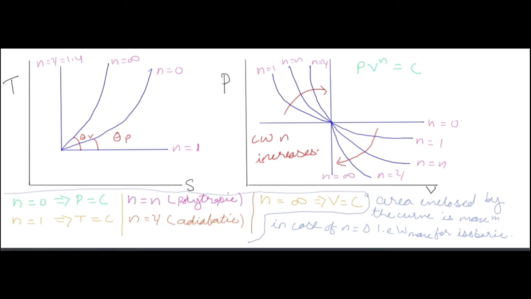Now theta p is equal to T by Cp, where T is the absolute temperature and Cp is the specific heat at constant pressure, and theta v is equal to T by Cv, where T is the absolute temperature in Kelvin and Cv is the specific heat at constant volume. Now you can see that theta v is greater than theta p implies Cp is greater than Cv.